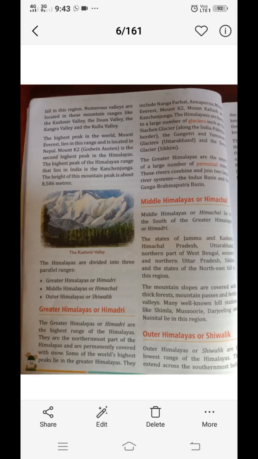Rivers. The main rivers of Jammu Kashmir are Chenab, Jhelum and Indus. Languages: Kashmiri, Dogri, Urdu, Pashto, Dadri, Pahari, Hindi, Punjabi. Urdu is the official language. So there are many languages in Kashmir like Kashmiri, Dogri, Urdu, Pashto, Dadri, Pahari, Hindi and Punjabi. But the official language of Kashmir is Urdu.